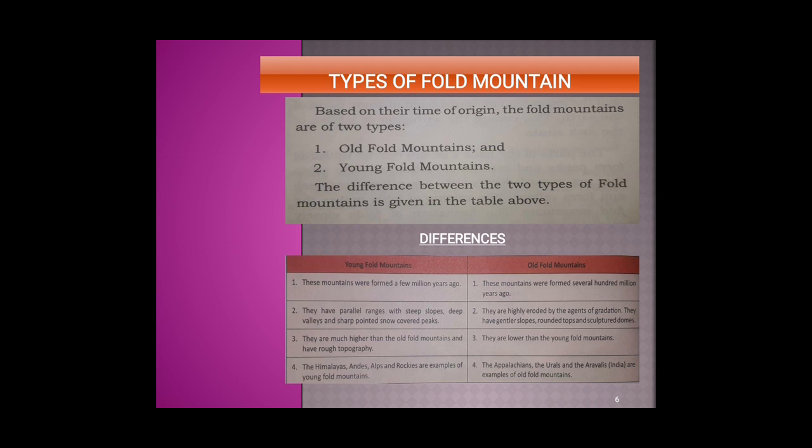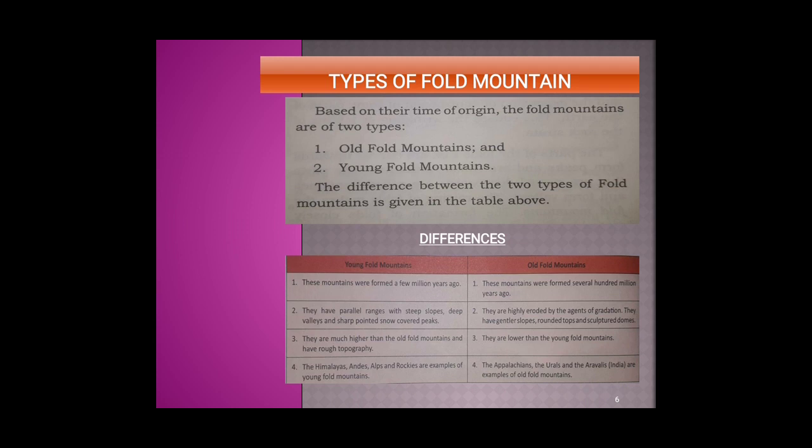Now let us study the differences between young fold mountains and old fold mountains. Young fold mountains are those mountains which were formed a few million years ago, and old fold mountains were formed several hundred million years ago. Young fold mountains have parallel ranges with steep slopes, deep valleys, and sharp pointed snow covered peaks, whereas old fold mountains are highly eroded by agents of gradation. They have gentle slopes, rounded tops, and sculptured domes.